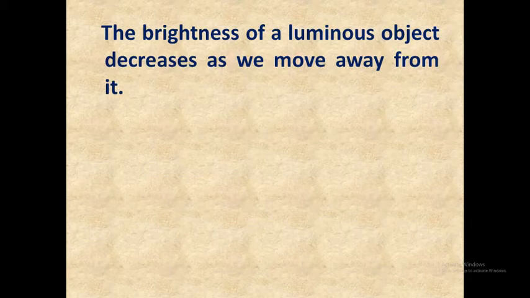Similarly, on the road, particularly in night, when the light of the vehicle is seen from close distance, and as it moves away, then slowly we are not able to see the light, that is, its brightness decreases.